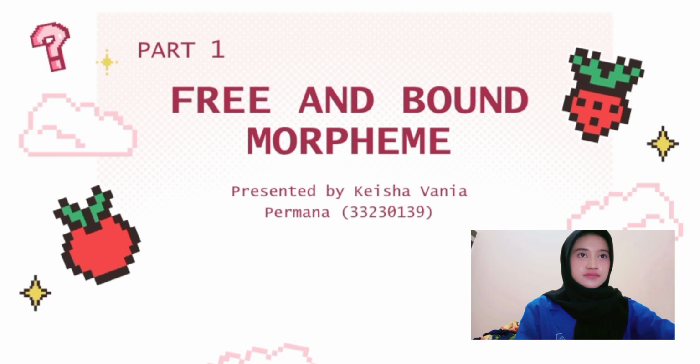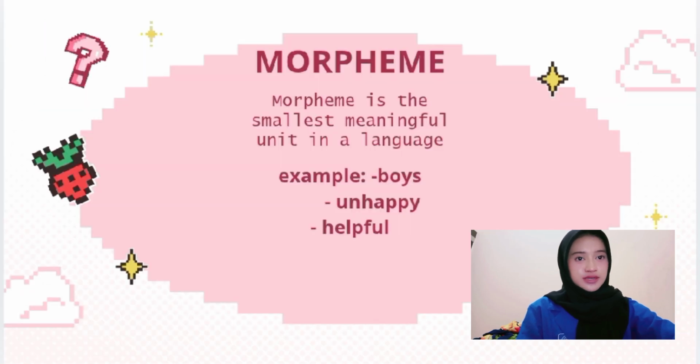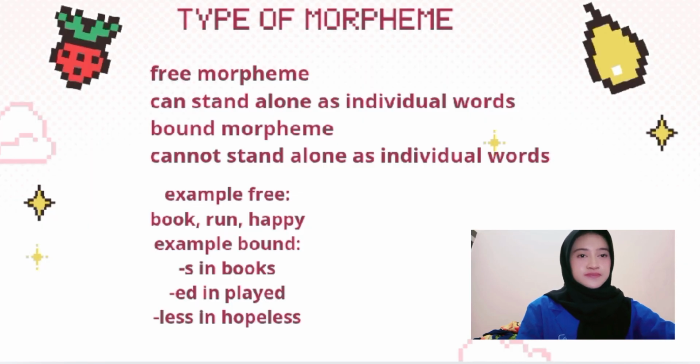Part 1. What is a morpheme? A morpheme is the smallest meaningful unit in a language. For example, voice, unhappy, and helpful. Next is the types of morpheme: free morpheme and bound morpheme.